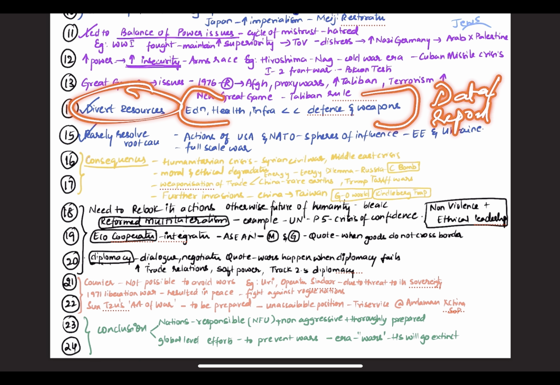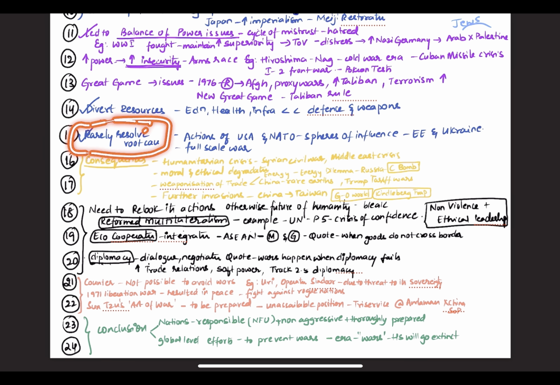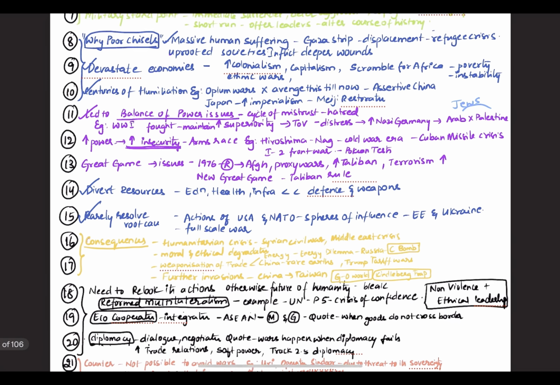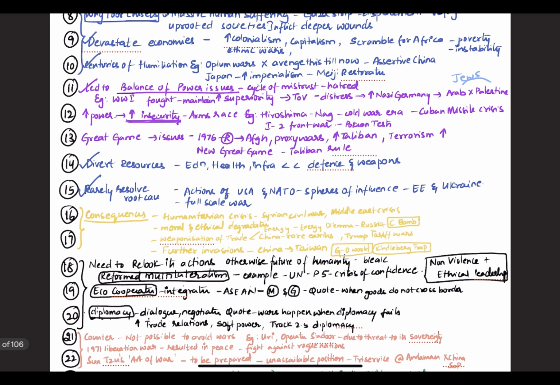Next point, next paragraph is that wars rarely resolve the root cause. How? For example, the USA and NATO's actions of creating spheres of influence in Eastern Europe actually led to conflict between Russia and Ukraine, and even a full-scale war, which has been continuing for the last 3-4 years. Fine. So the root cause, deep distress, is not addressed, but they try to make some concessions where even a ceasefire couldn't be established.